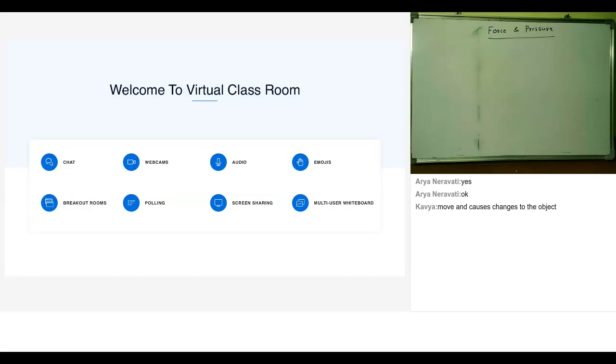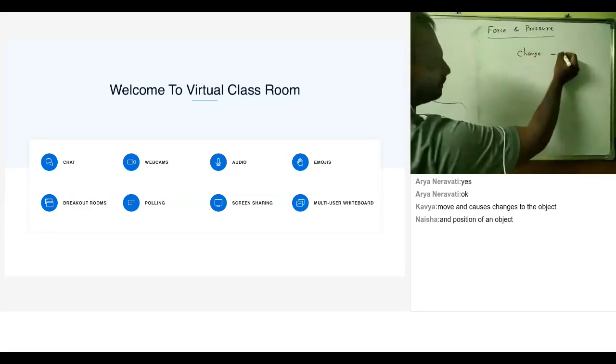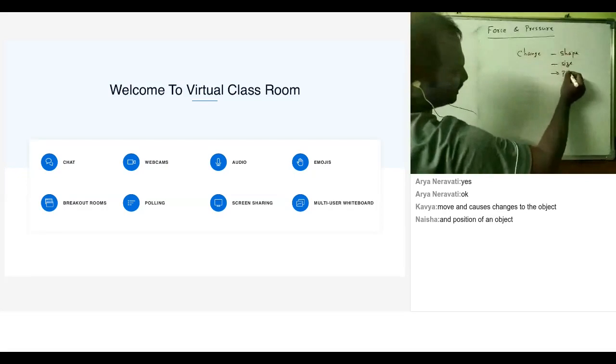So one thing that it can do is change the shape of the object. It can change the direction of an object. It can speed up a moving object, or it can stop a moving object, or it can bend an object, and it can also change the position of an object. What all things can it change? It can change shape, size, direction, position.